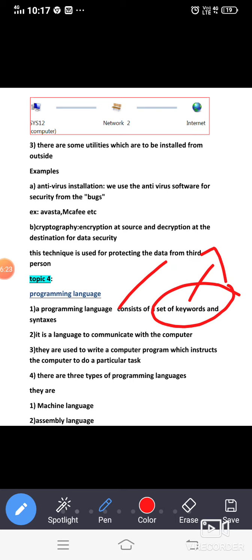For example, fan is there. You have to call it as a fan only. You cannot call it as a door, right? That is a keyword. Keyword means which has a fixed meaning. Okay, so we are not going much into it.